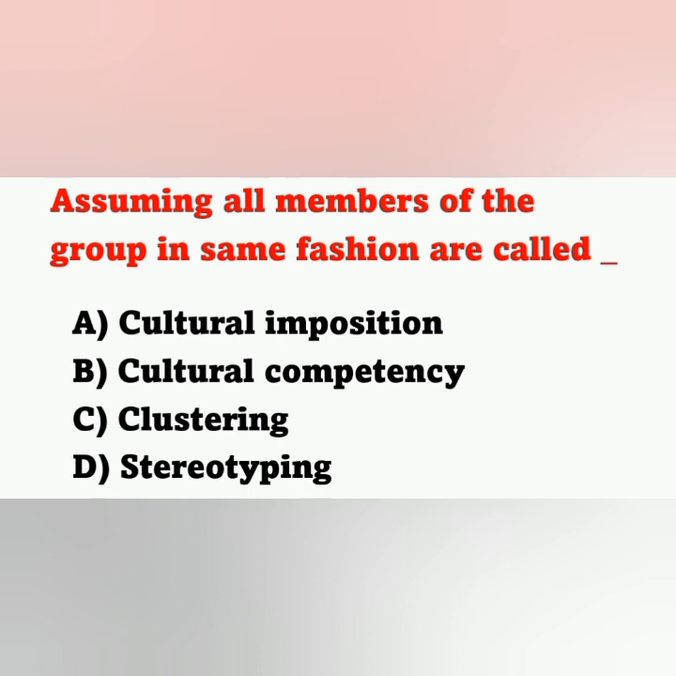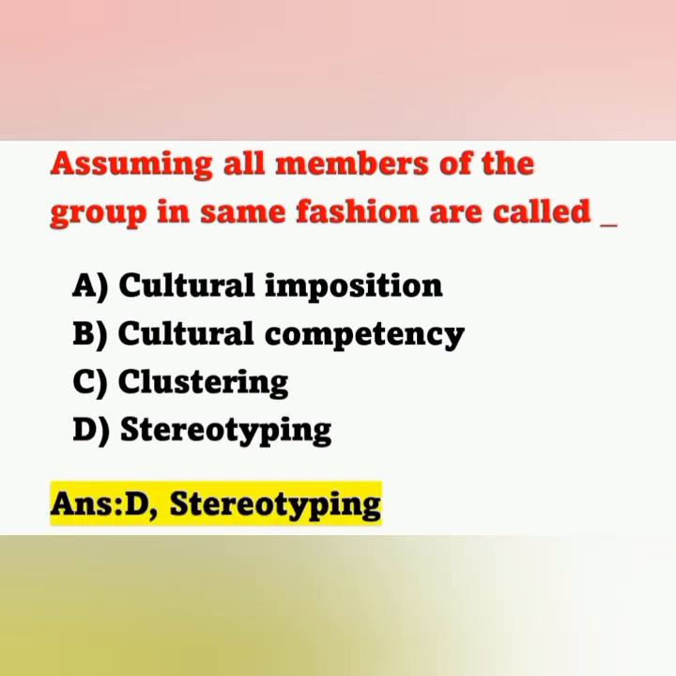And the next question: assuming all members of the group are the same is called. Option A, cultural imposition. Option B, cultural competency. Option C, clustering. Option D, stereotyping. Assuming all members of the group are the same is called stereotyping. Option D is the correct answer.